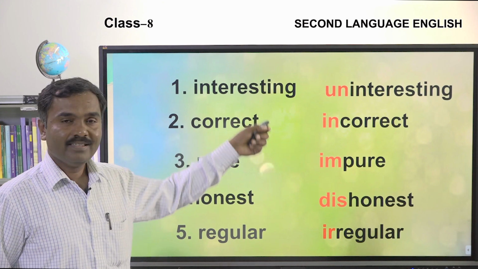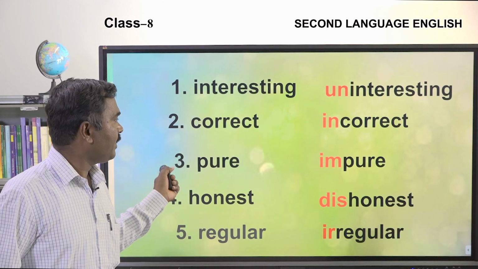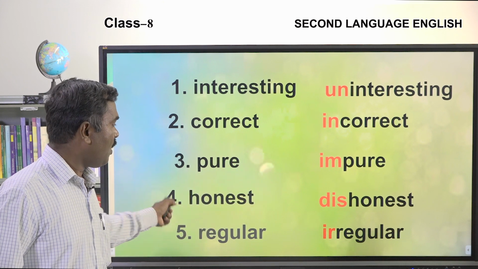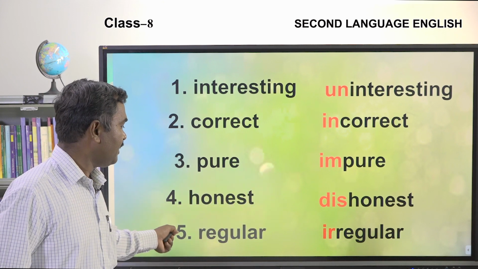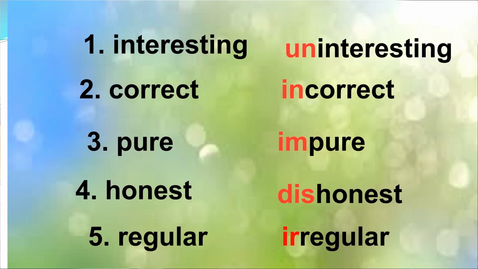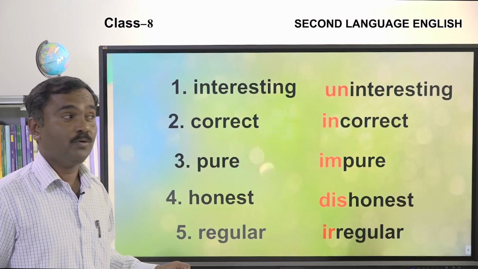So: interesting, uninteresting; correct, incorrect; pure, impure; honest, dishonest; regular, irregular. These are some prefixes we have used to get opposites.